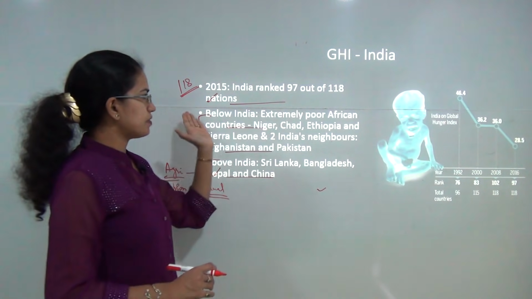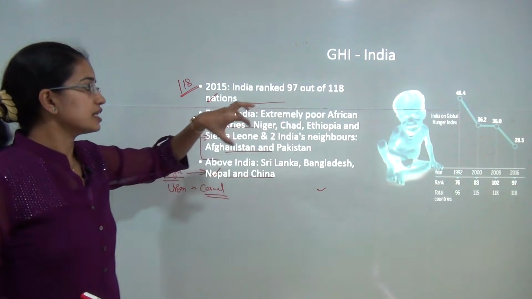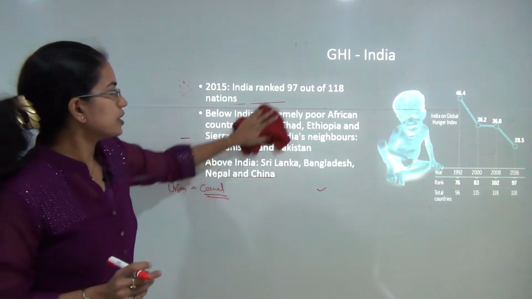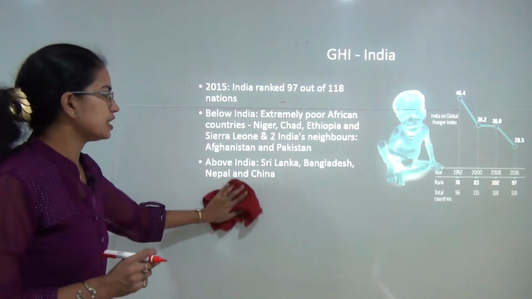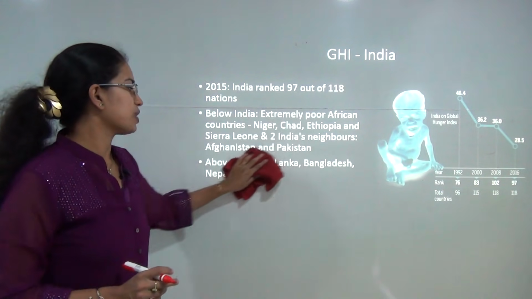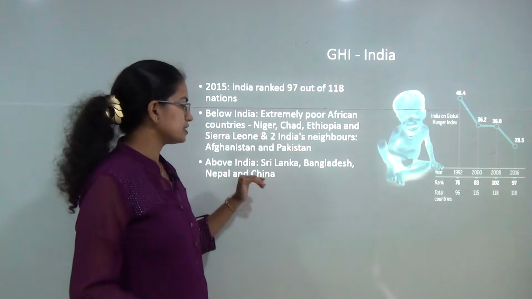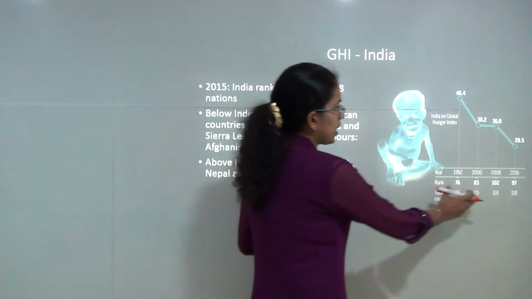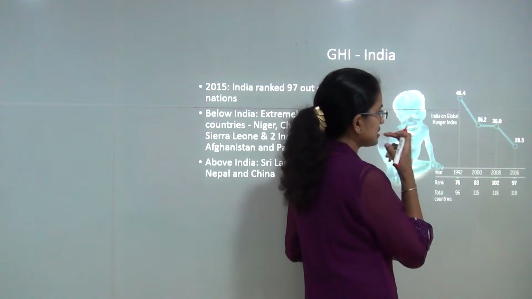In the 2015 ranking, India stands 97 out of the 118. That means in India, hunger is really a cause of concern. The only nations that were below India were the extremely poor nations of Africa, that is Niger, Chad, Ethiopia, Sierra Leone, and only 2 of the Indian neighbours, that is Afghanistan and Pakistan. However, 4 of the Indian neighbours, that is Sri Lanka, Bangladesh, Nepal and China, did much better as compared to India. If we look at India's rating over the years, it has been on a decreasing trend.